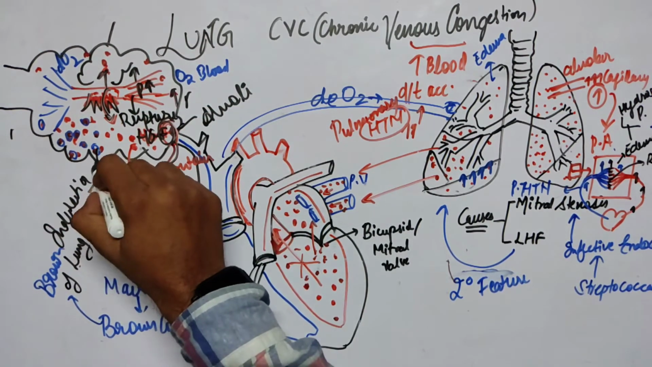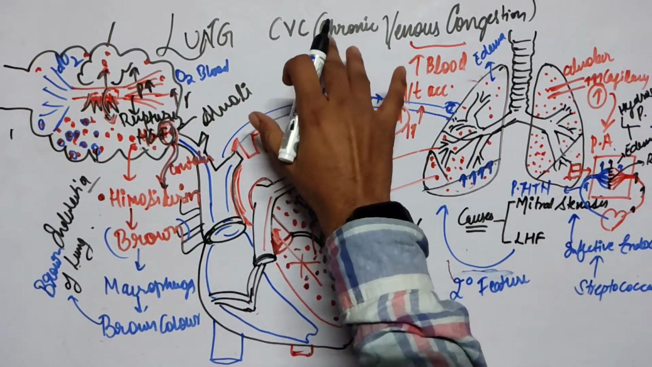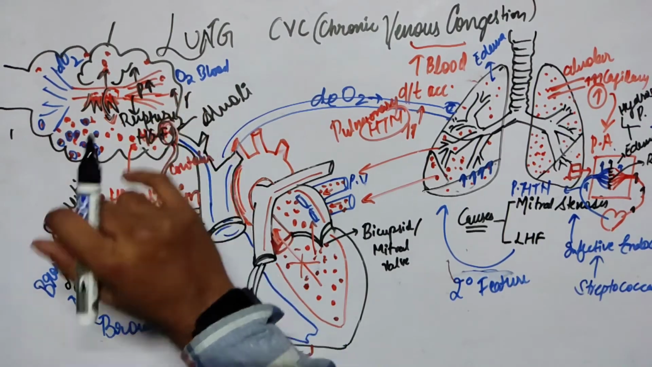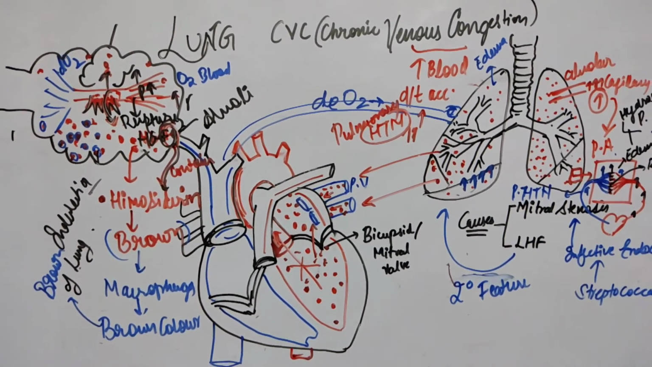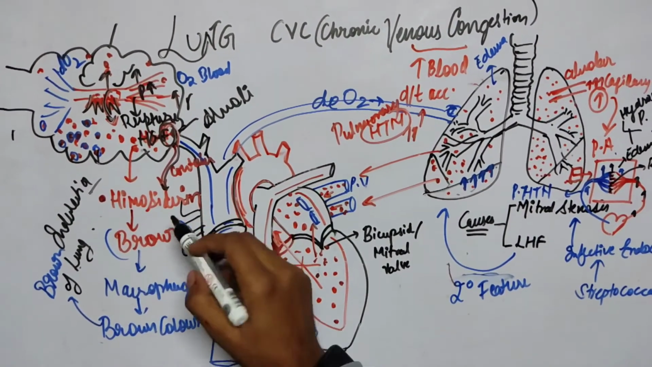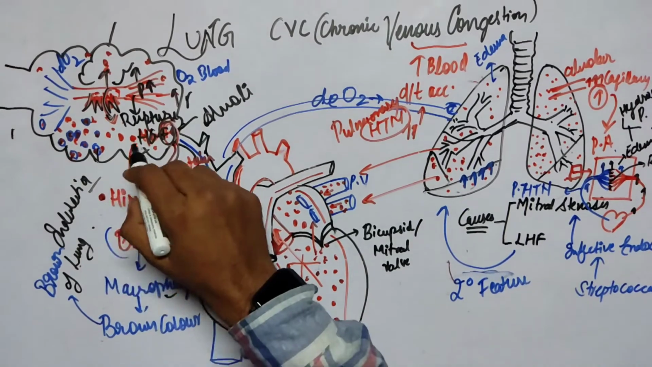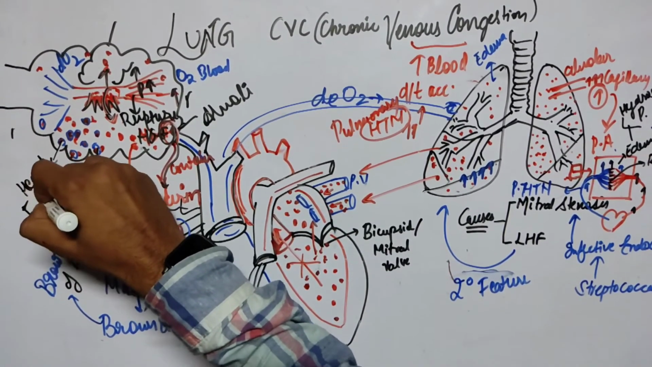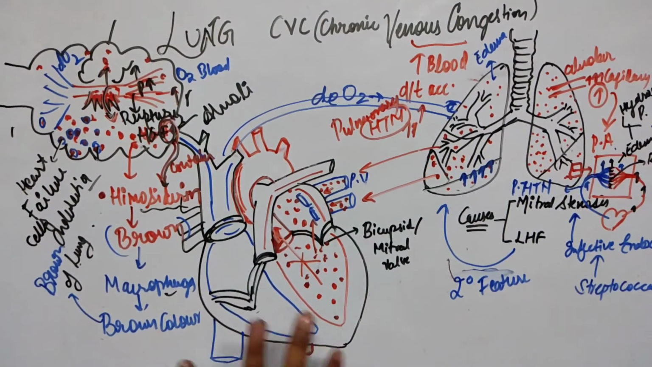That is the reason we call it, in the CVC of lung, one of the features is the brown induration of the lung, because of the hemosiderin molecule being eaten up by the macrophages. These macrophages inside the alveoli, we call them the heart failure cells. So this is all about the CVC of the lung.